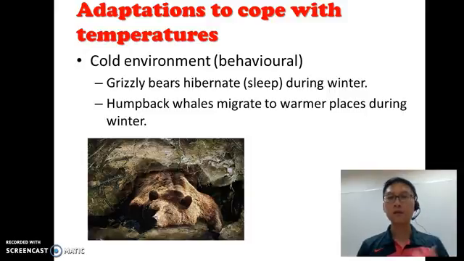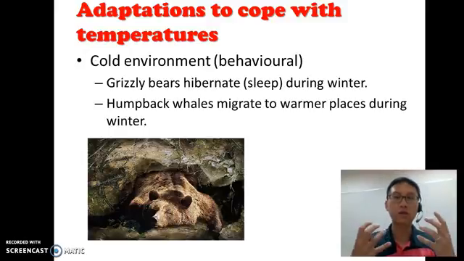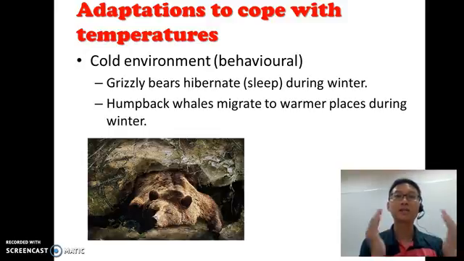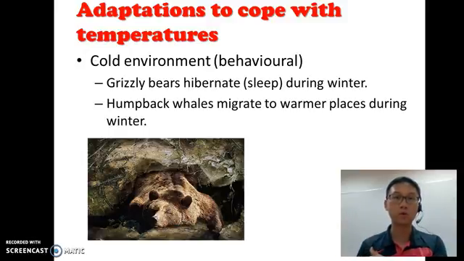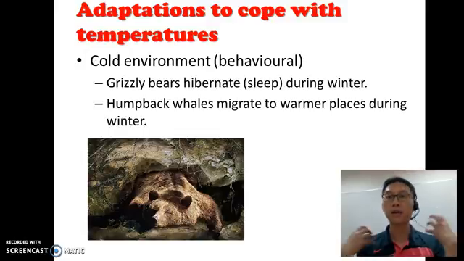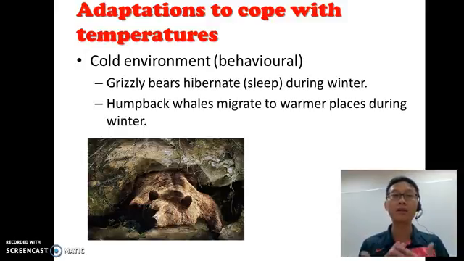Same thing in a cold country, grizzly bears. They have thick fur, but they don't have enough fats to keep them warm during winter. So what they do is they will hide in a cave and sleep. We call it hibernate during winter. At the same time, humpback whales, you know what whales are, right? They swim in the water. They actually migrate, they move to a warmer place during winter because they are not able to handle the cold. These two are behavioral, what the animals do to survive in a cold environment.